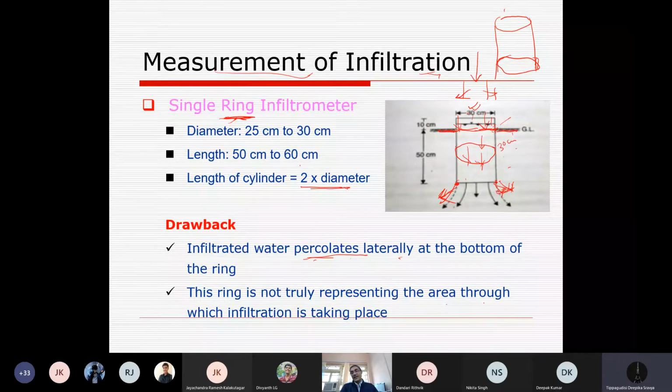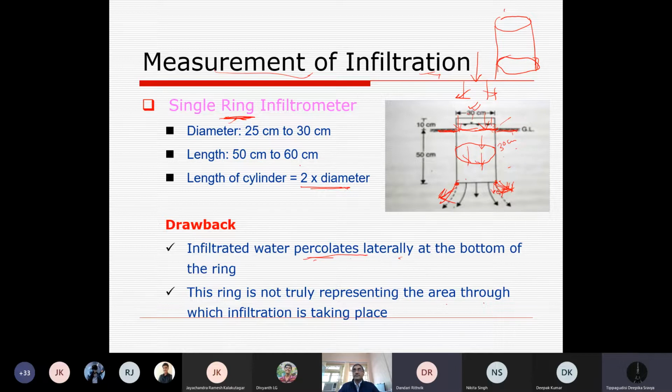If it is compacted, say simply black soil, the loss of water or error will be smaller. But if it is a sandy soil, say simply sand, the water will go in this way, and if it is sand and silt, it will move in this way. So the error percentage will be higher. Did you get my idea? Yes.